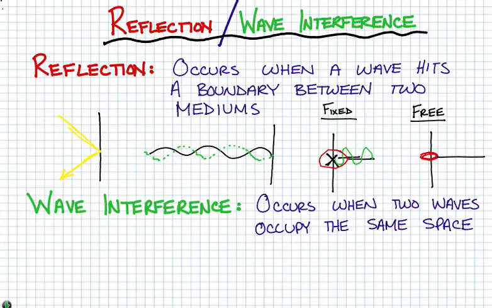If I were to shake this end over here up and down, as that wave travels down, this ring, since it is not fixed and is free to move up and down, will also travel up and down. So with a fixed end, you send a wave down, it's screwed to the wall, it cannot move. A free end is free to move up and down. So just understand fixed and free, and the reason why that's important has to do with how the wave is going to reflect.